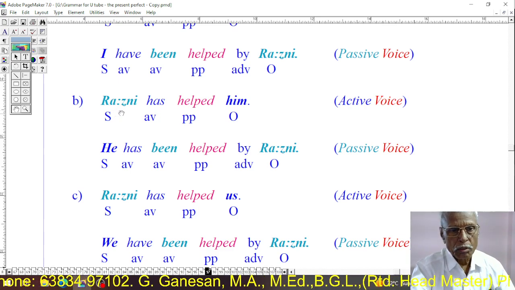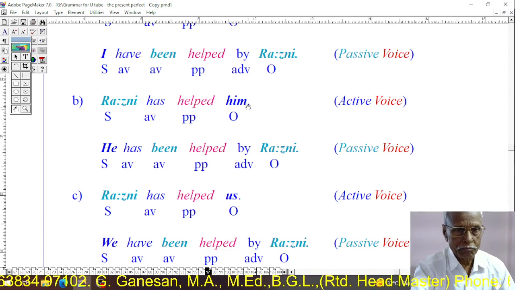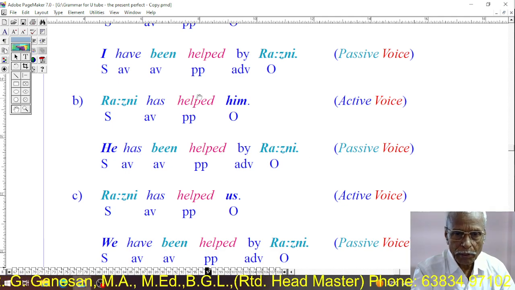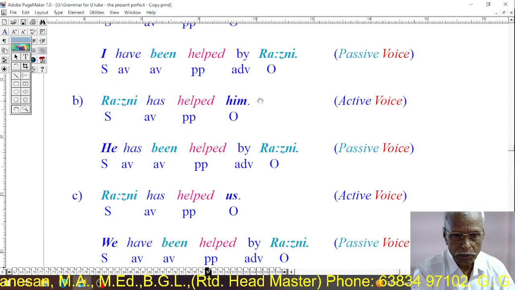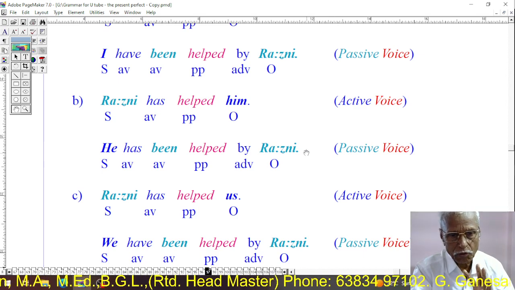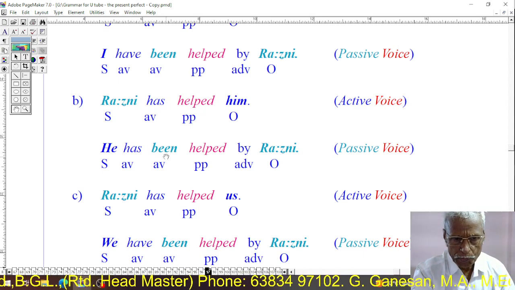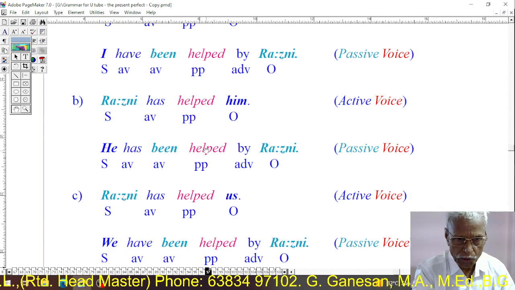Second example, Ronnie has helped him. He has been helped by Ronnie. Him, he; Ronnie, by Ronnie. He has been helped by Ronnie. See, been has been placed between these two verbs, has and past participle.